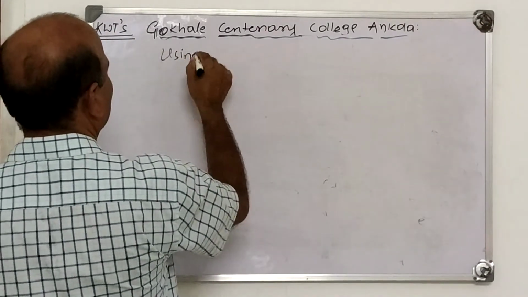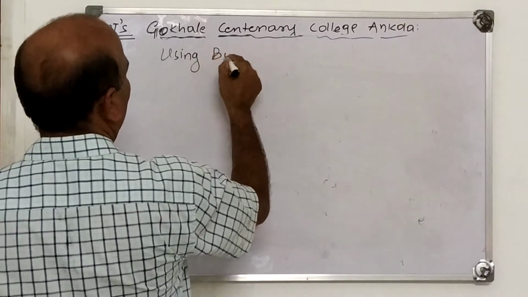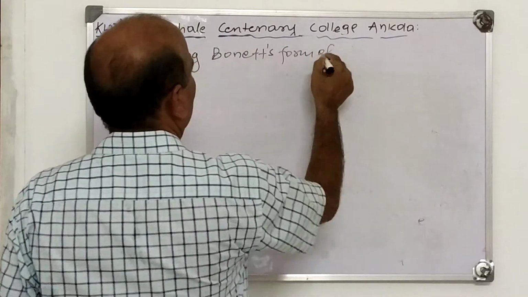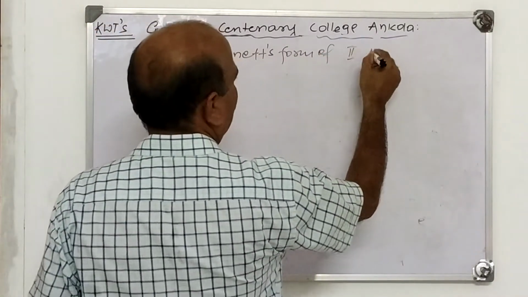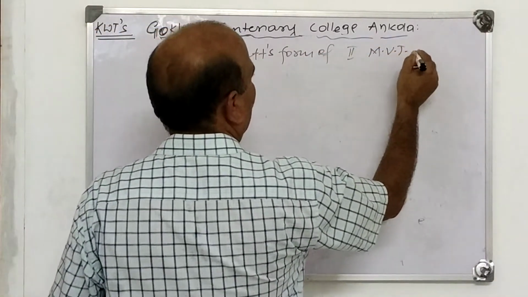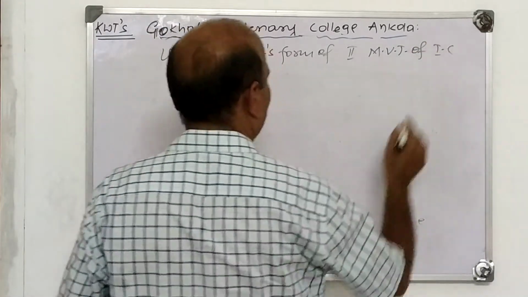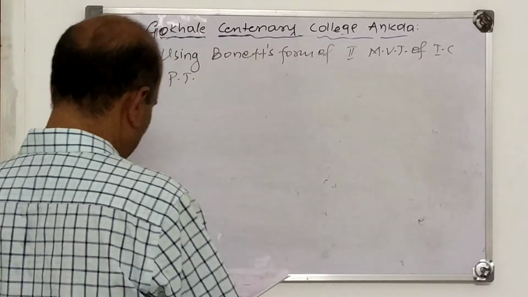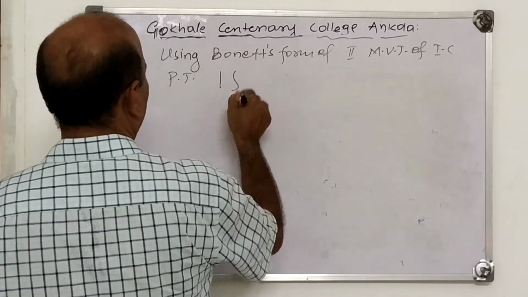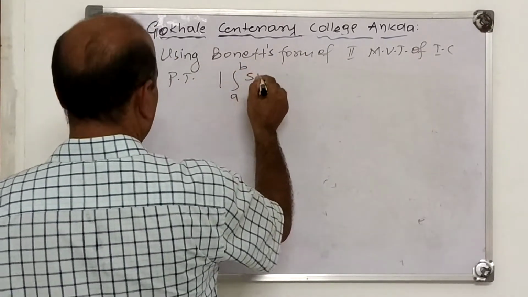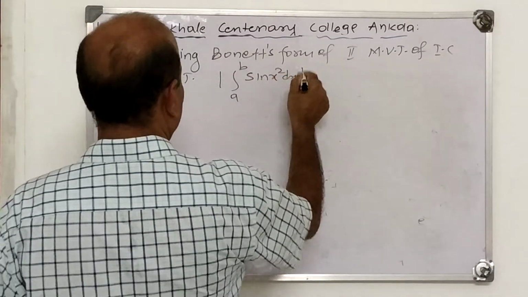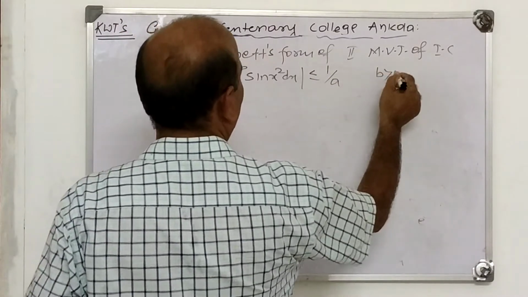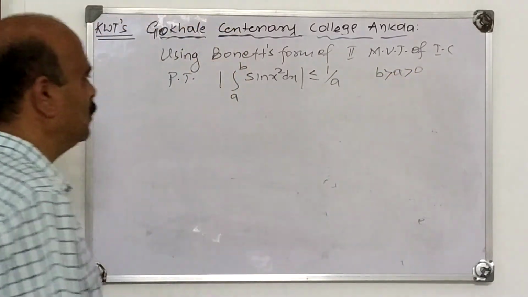The problem is stated like this: using Bonnet's form of the second mean value theorem of integral calculus, prove that the modulus of integral a to b sin x square dx is less than or equal to 1 upon a, where b greater than a greater than 0.